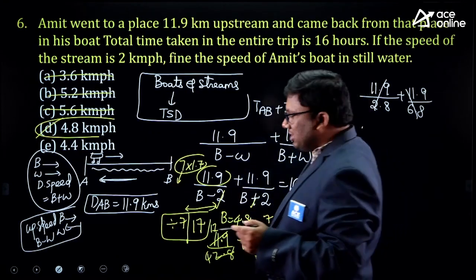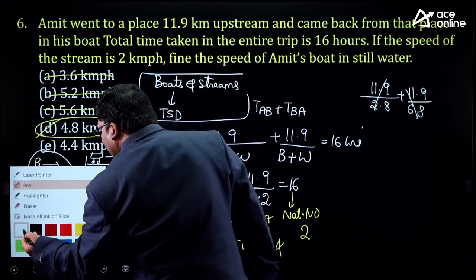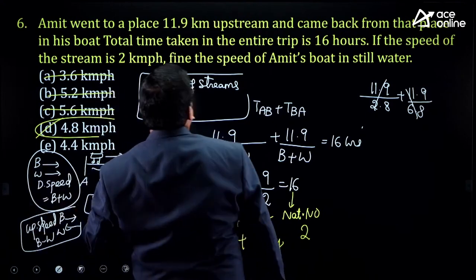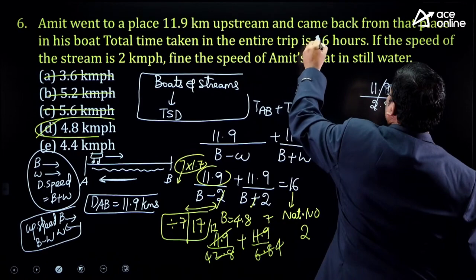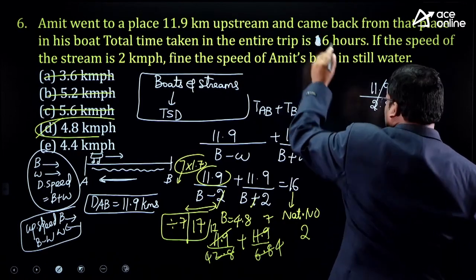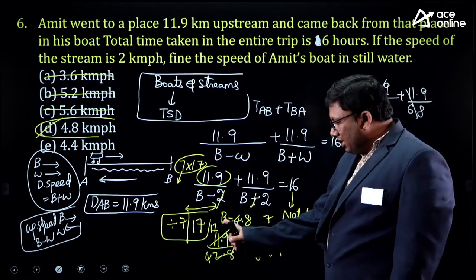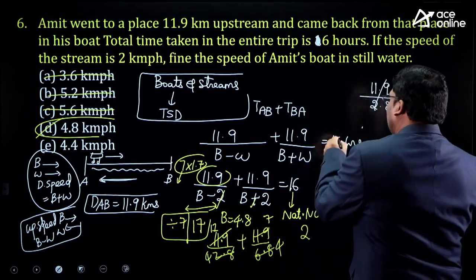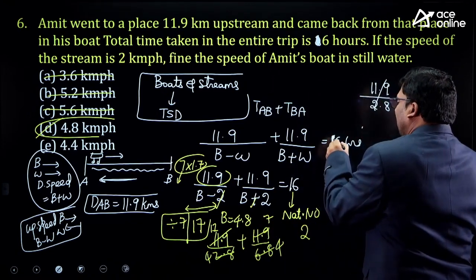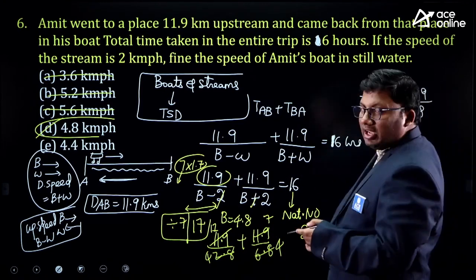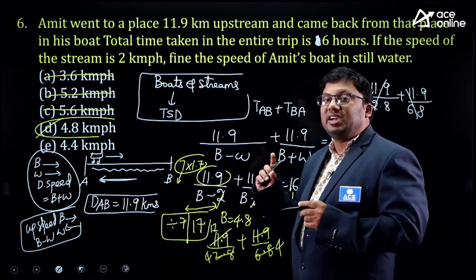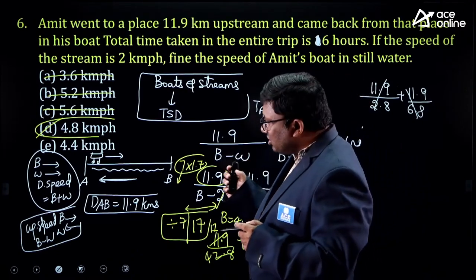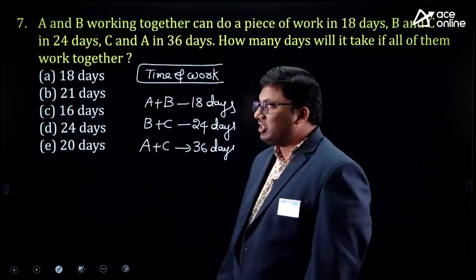Sir, here there is a small typo error. It is 6 hours, it is not 16 hours. There is a typing mistake. It is 6 hours, which we got here: 17 plus 6 is 24, divided by 4, 6. It is just a typing mistake. Don't think that the calculations are incorrect. On the right hand side, instead of 16, it is 6 hours. I hope the idea is clear.